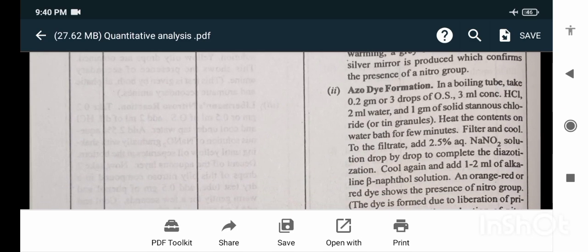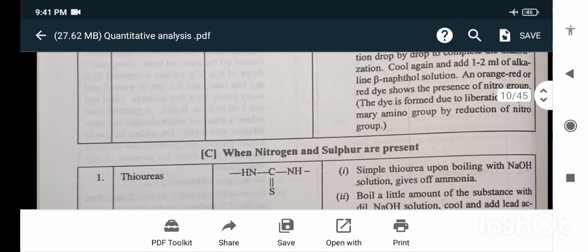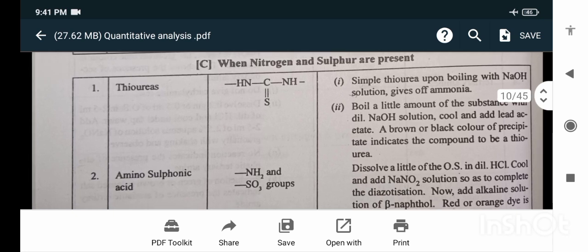Azo dye formation: in a boiling tube, take 0.2 gram or 3 drops of original substance, 3 ml of concentrated HCl, 2 ml water and 1 gram of solid stannous chloride. Heat the contents on a water bath for a few minutes. Filter and cool. To the filtrate, add 2.5% aqueous NaNO2 solution drop by drop to complete the diazotization. Cool again and add 1 to 2 ml of alkaline beta-naphthol solution. An orange-red dye shows the presence of a nitro group.